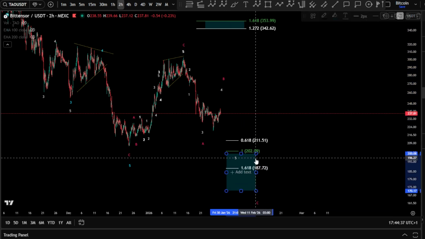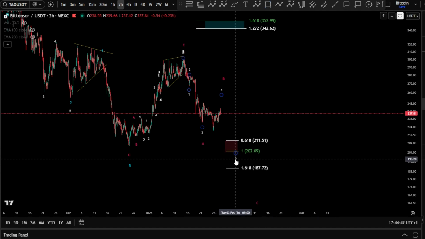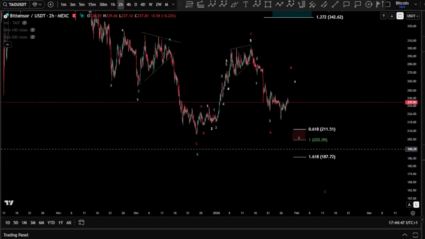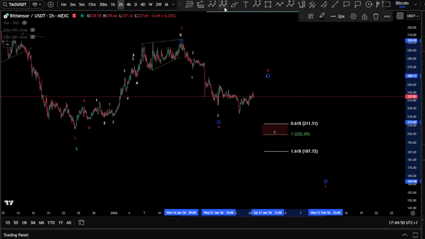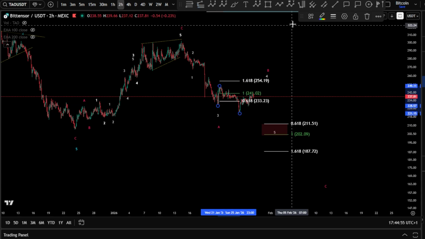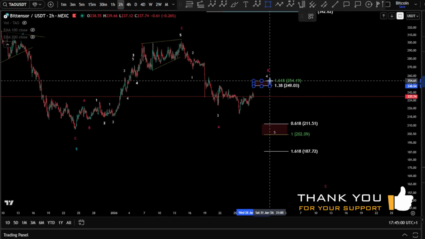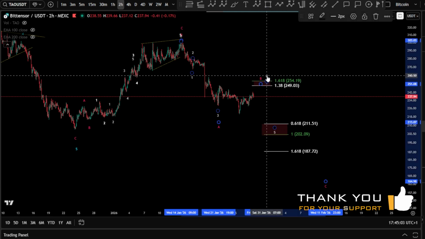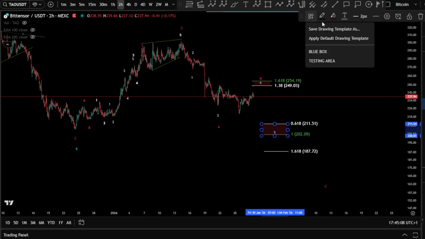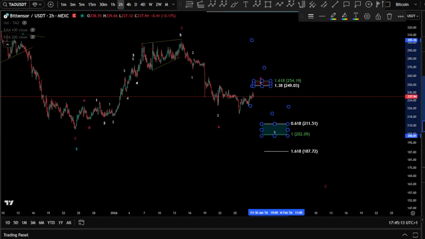So, preferably, I'm going to go just precise target here, the micro one there. In a wave 5, $211, $200 for this scenario. Now, this wave C or wave B, I would say, in an expanding flat, can still be looking for the following targets here in this box. So I'm testing this wave 4, wave B, and then pushing downward. So our target is there. This is our target. So this is regarding TAO, guys.